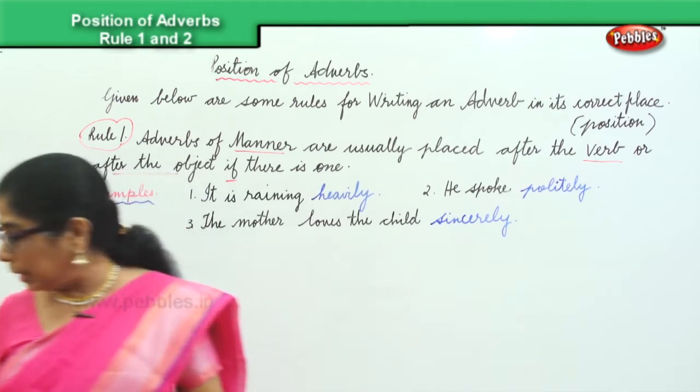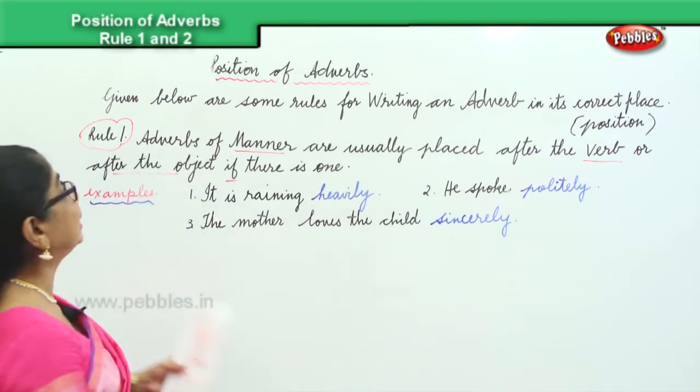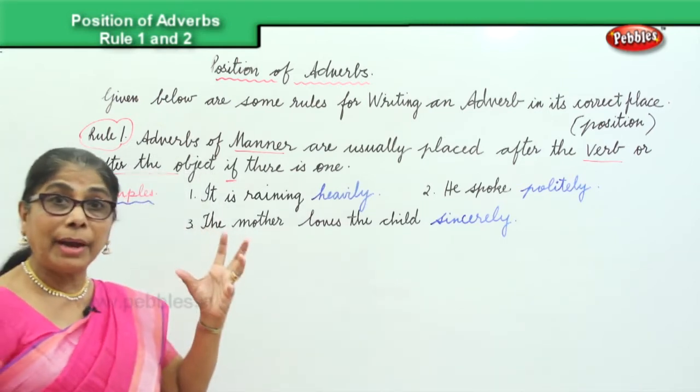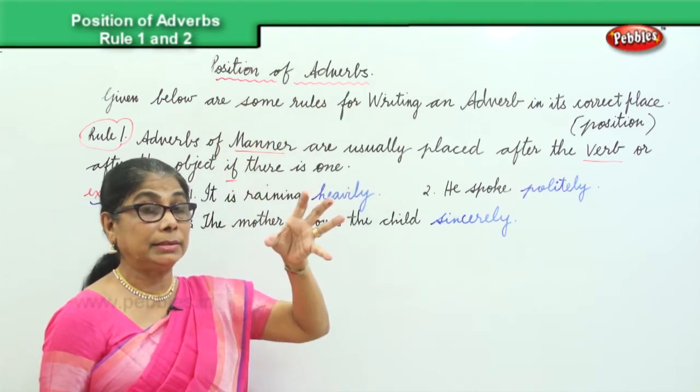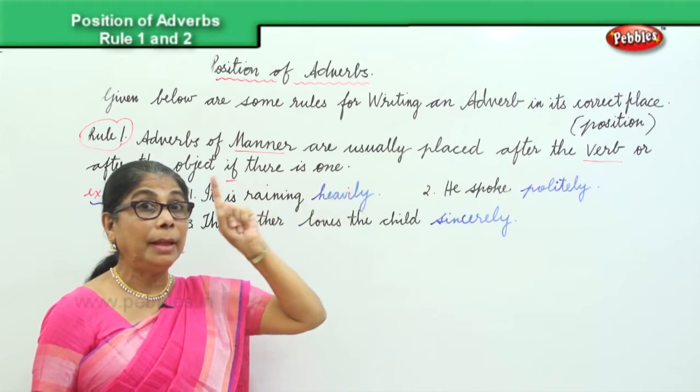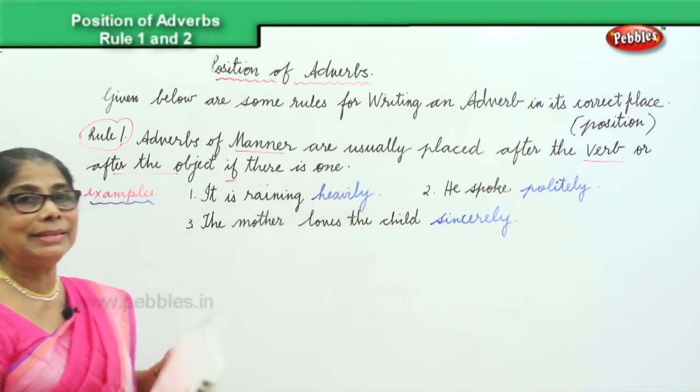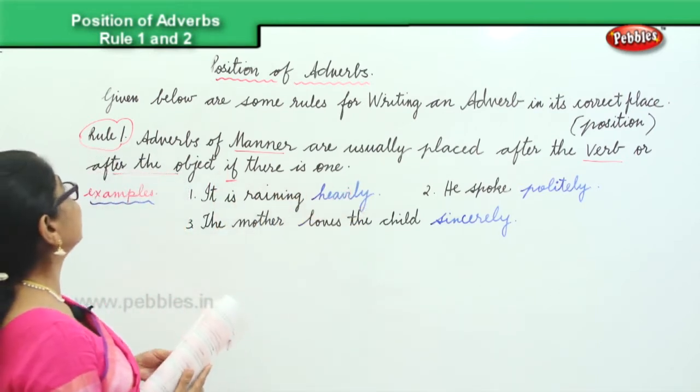That is rule number one. Let's look at it carefully. We are talking about the position of the adverb in the sentence. First, identify the adverb, where in the sentence it comes.